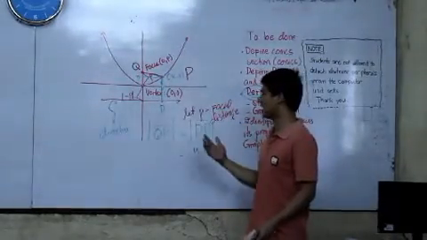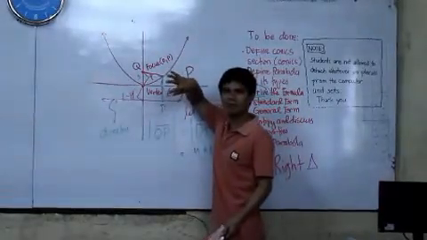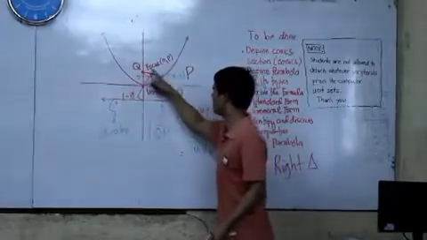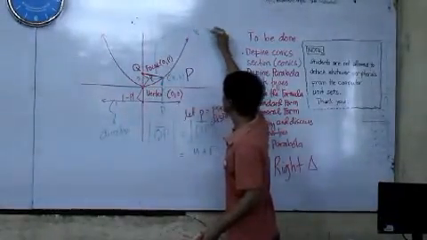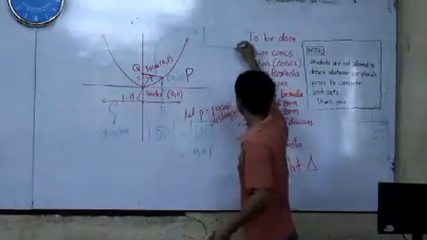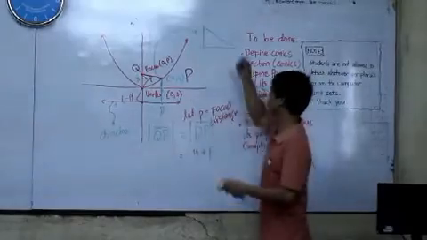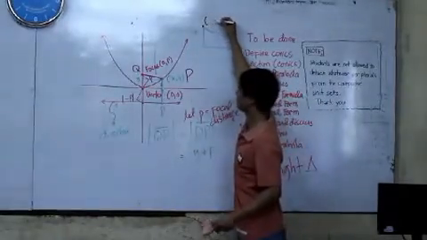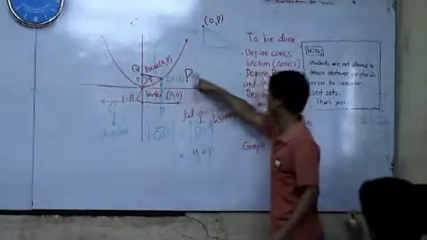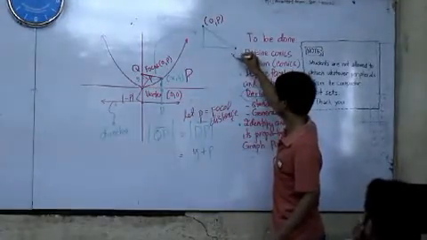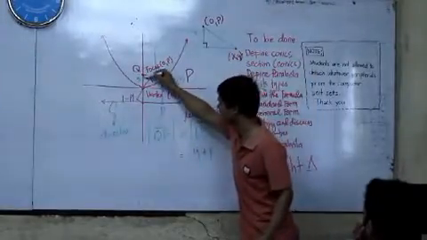Okay, now next is the QP. If we enlarge this particular figure, it will give you this. What are the coordinates of this point? 0, 3, right? This one. And this one is? Observe that we have a right triangle.